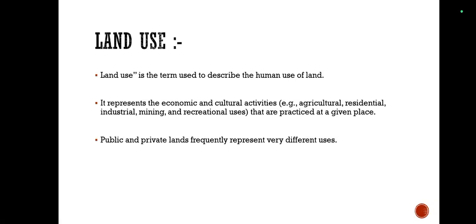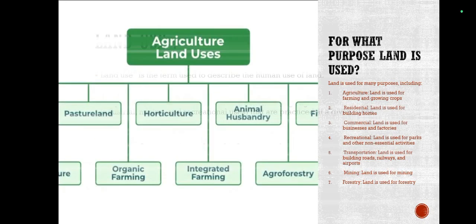Now, land use is the way or purpose for which land in a region is used. The interaction between geographical factors and man have resulted in land use. Land use is the term used to describe the human use of land. It represents the economic and cultural activities that are practiced at a given place. Public and private lands frequently represent very different uses.